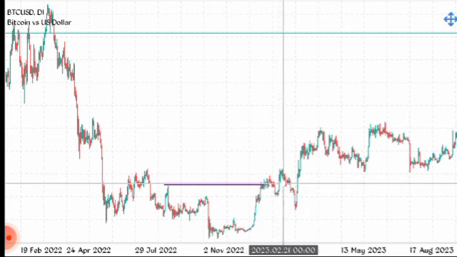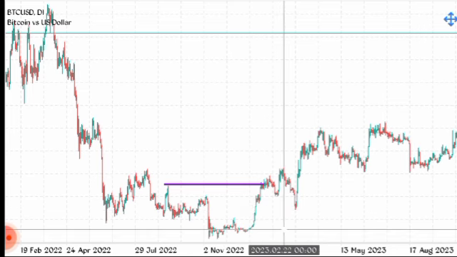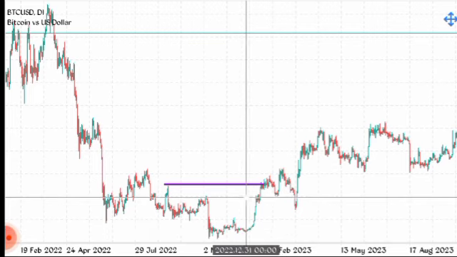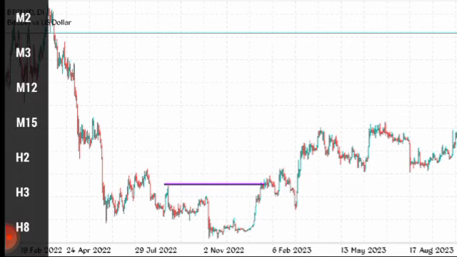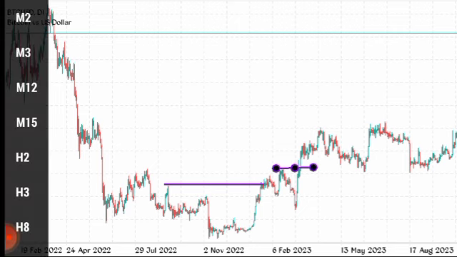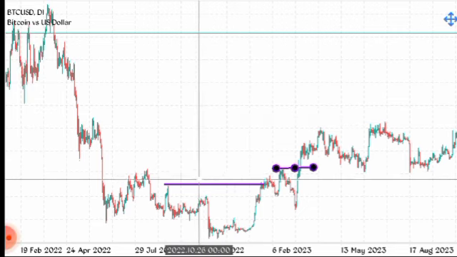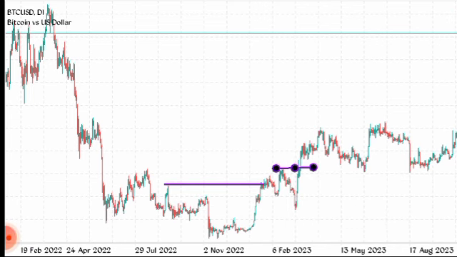After the change of character, sometimes it might tap this other block and sell to the downside. So that's why I wait for the second break of structure. After the change of character, what are we waiting for? We're waiting for the market to break the previous high it created. Market pulled back to this other block, sold, and came and broke this point here.